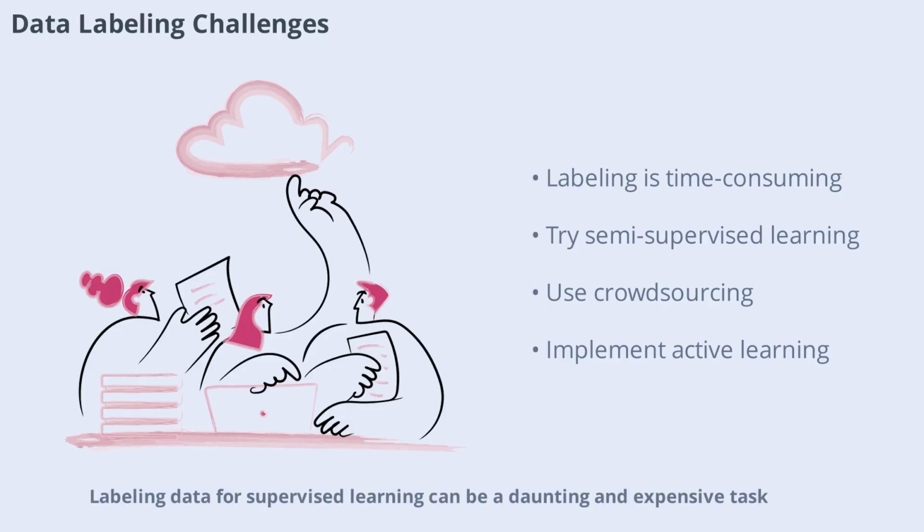Labeling data for supervised learning can be a daunting and expensive task, especially for large datasets. High-quality labels are essential for training accurate models, but manual labeling is time-consuming and prone to errors. To address this, consider using semi-supervised learning, crowdsourcing, or active learning techniques. These approaches can help reduce the labeling burden while maintaining data quality, making your deep learning projects more efficient.